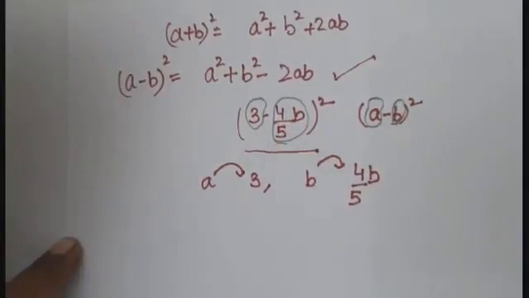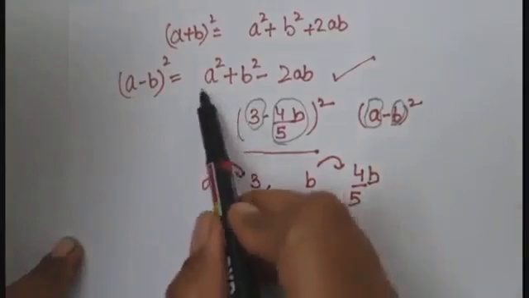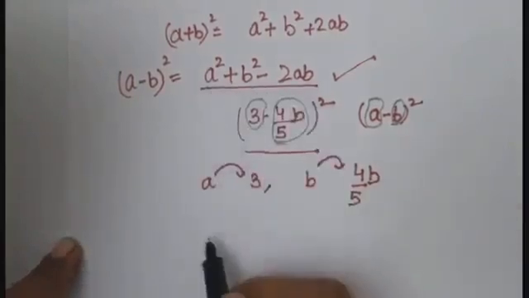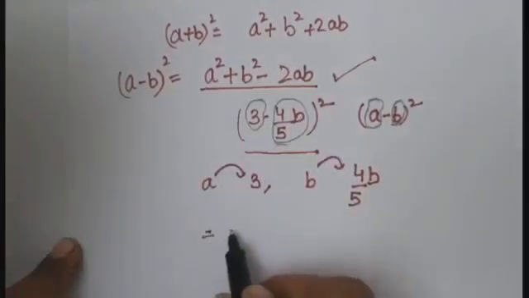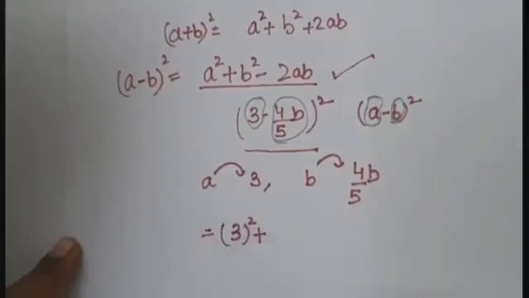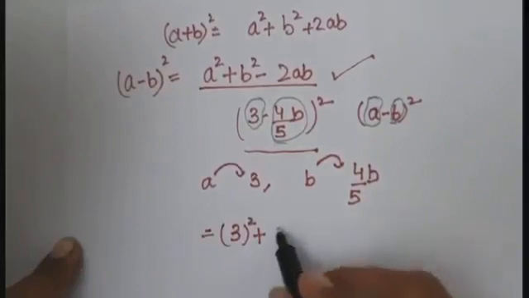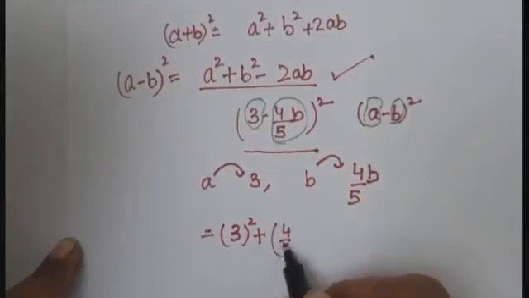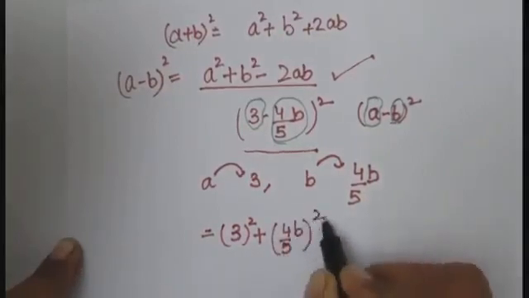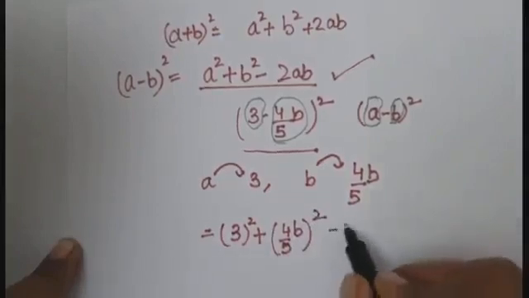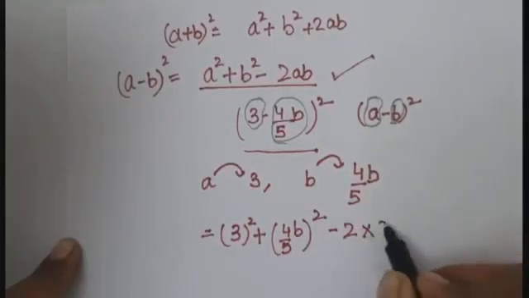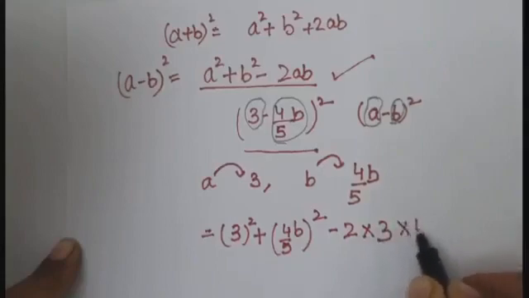Clear students? Now you will put the values of a and b here. So what I get? a square means 3 square, plus b square means 4 upon 5b whole square, minus 2 multiply a into b.